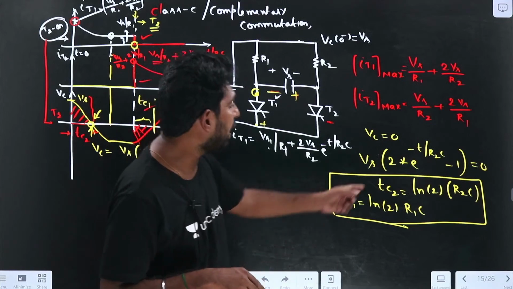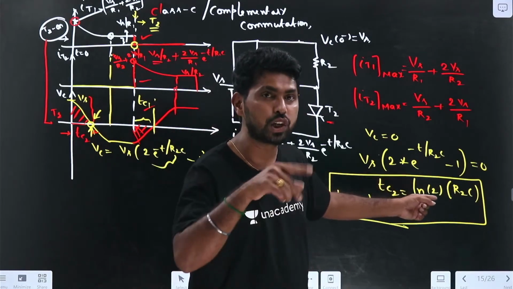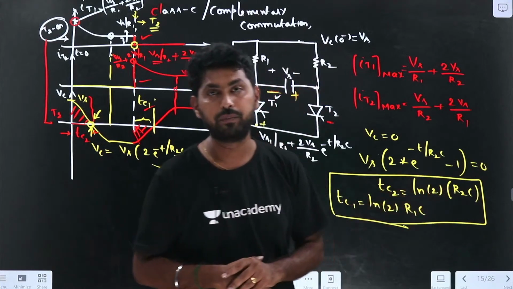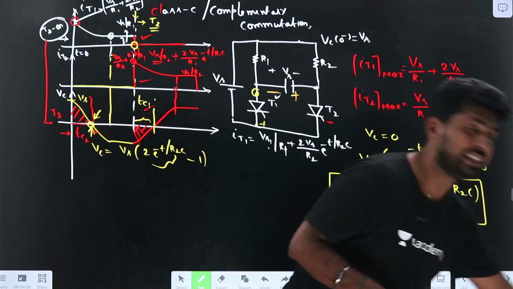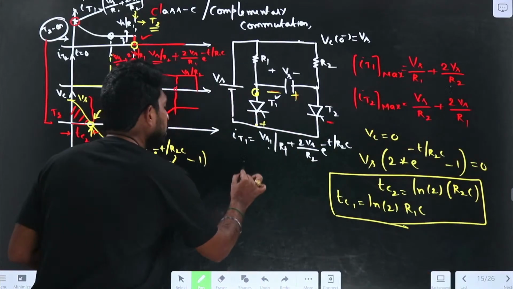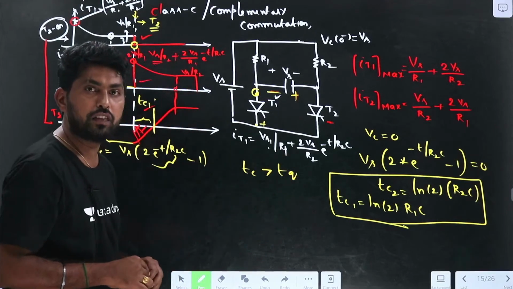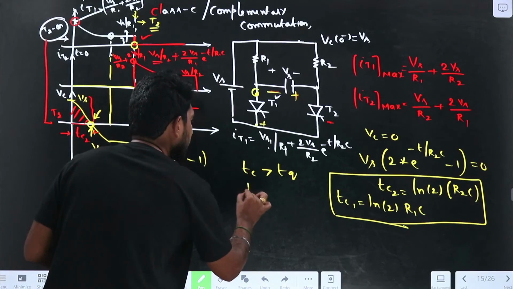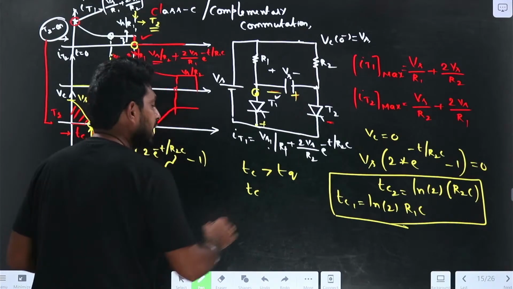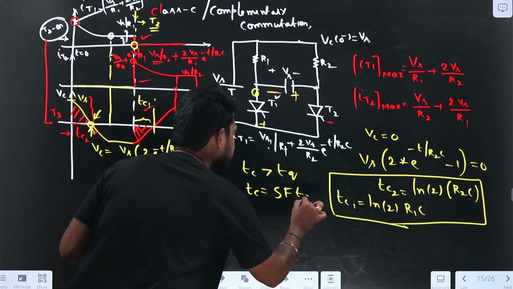For example, if R1 equals R2, the circuit turn off time equals ln2, the natural logarithm of 2, into R into C. The circuit turn off time should be greater than the TQ. So the circuit turn off time is equal to the safety factor into TQ.